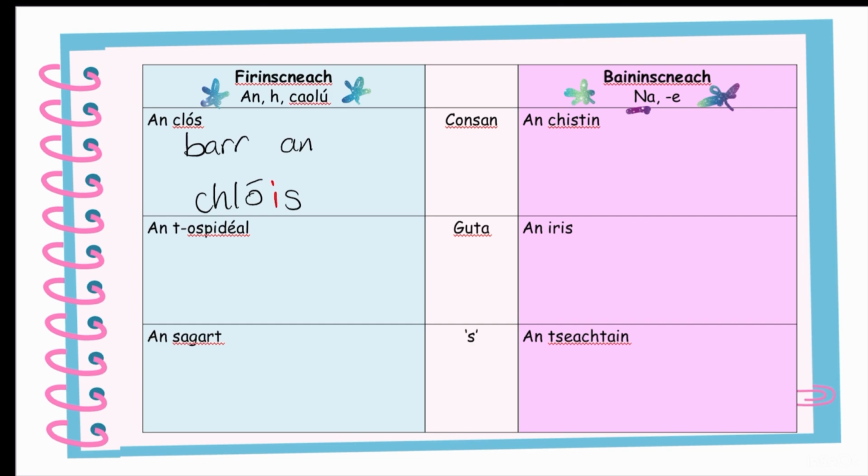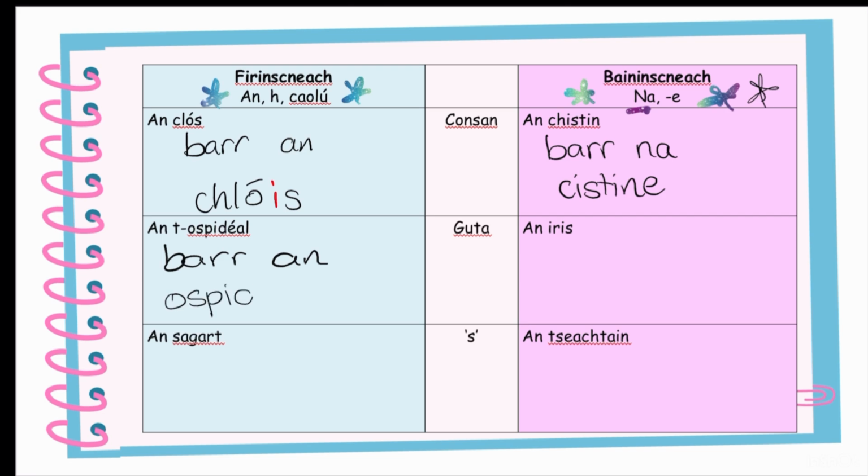Meanwhile, for the top of the kitchen, it would be bor. It's not going to be on because let's look at the rule up here for the feminine endings. On changes to na. And we take out our H when we're putting it into the Tuiseal Genideach, so Cistin, and we add on our E at the end, so it's bor na cistine. For an ospidéal, so let's just say the top of the hospital, right? Bor an. And now, I'm not putting in a H, so if I'm not putting in a H, I'd take out that T. So I'm left with OSPID. And in order to make it slender, I'm not going to say E for the AIL. I'm just going to change it to E for the IL.